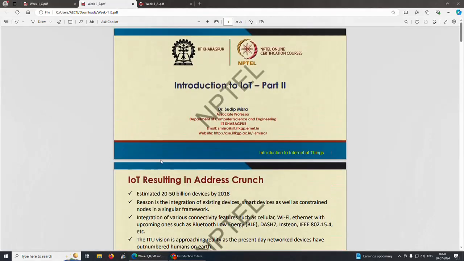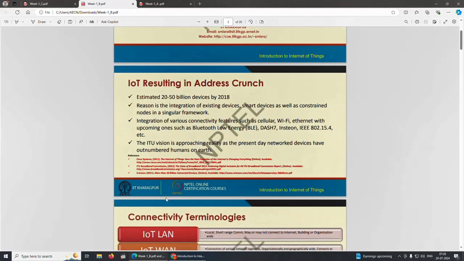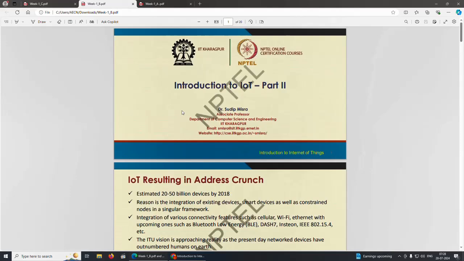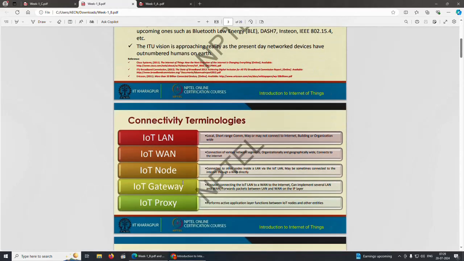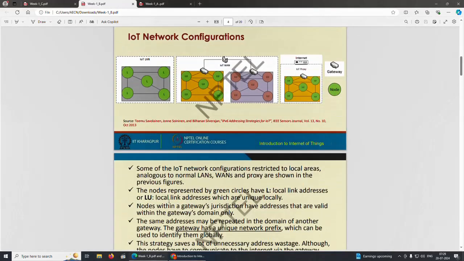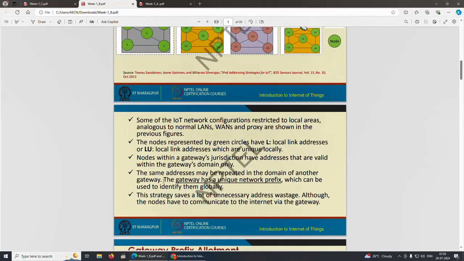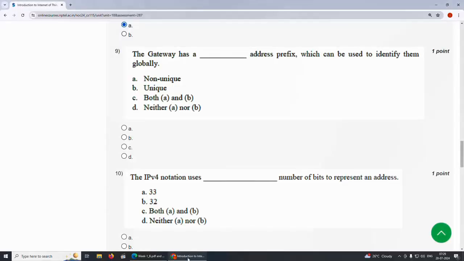You can see here the gateway has a unique network prefix which can be used to identify them globally. So the answer is option B, unique.